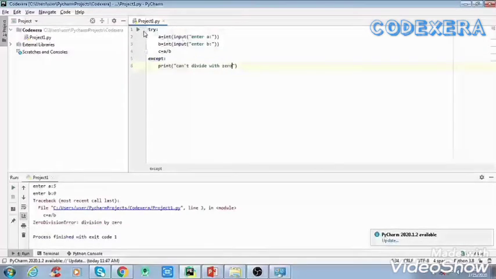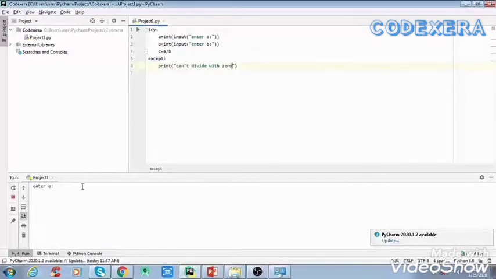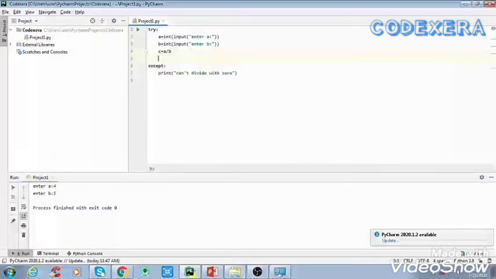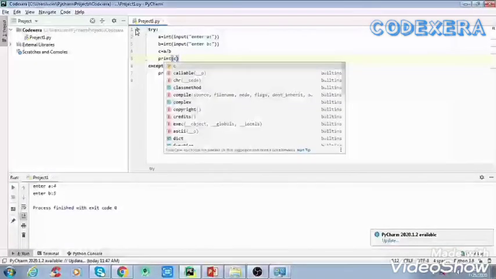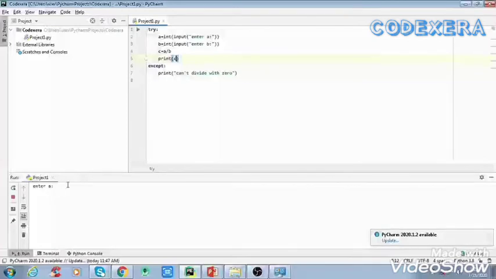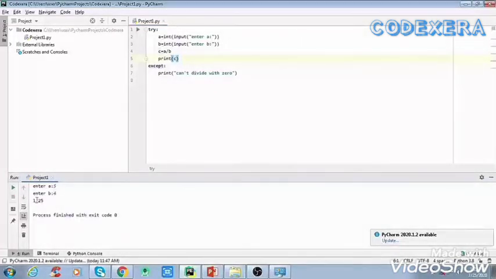Now if we run this, here we'll enter a as 4 and b as 5. For entering right values we are not getting anything because we have not printed this yet. So print c. Now run this and we'll get the sum here.